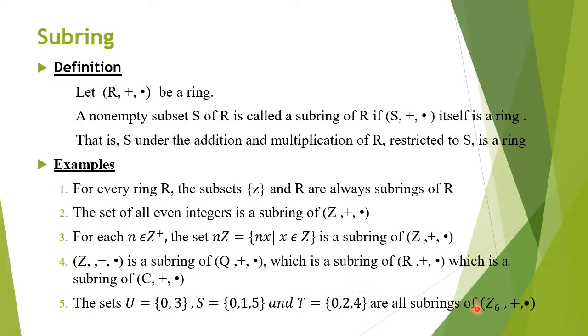For the finite ring Z6 under addition modulo 6 and multiplication modulo 6, these three sets, U equal to {0, 3}, S equal to {0, 1, 5}, and T equal to the classes {0, 2, 4}, are all subrings of the integers modulo 6 under addition modulo 6 and multiplication modulo 6.